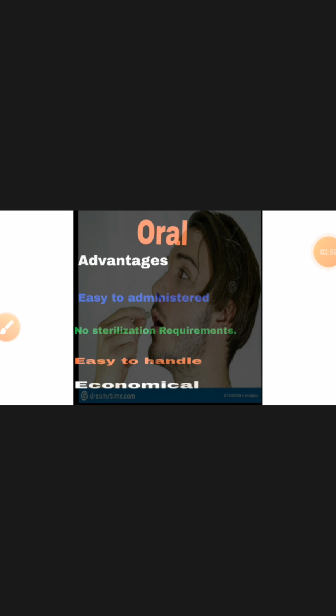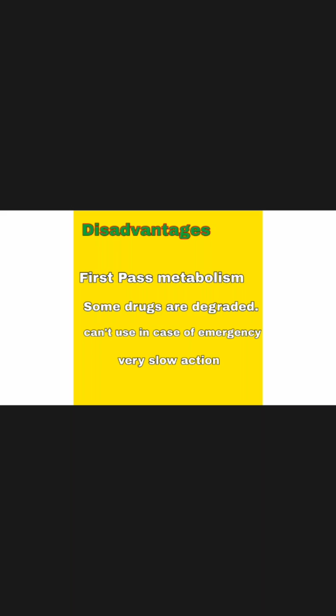Now we are moving toward the disadvantages of the oral route of administration. First and most important is first pass metabolism. Sir, you are telling this disadvantage, but I can't understand. First pass metabolism means that before going into systemic circulation, the drug is exposed to the liver, and the liver metabolizes that drug, so a lesser amount of drug reaches the systemic circulation. So still I can't understand.